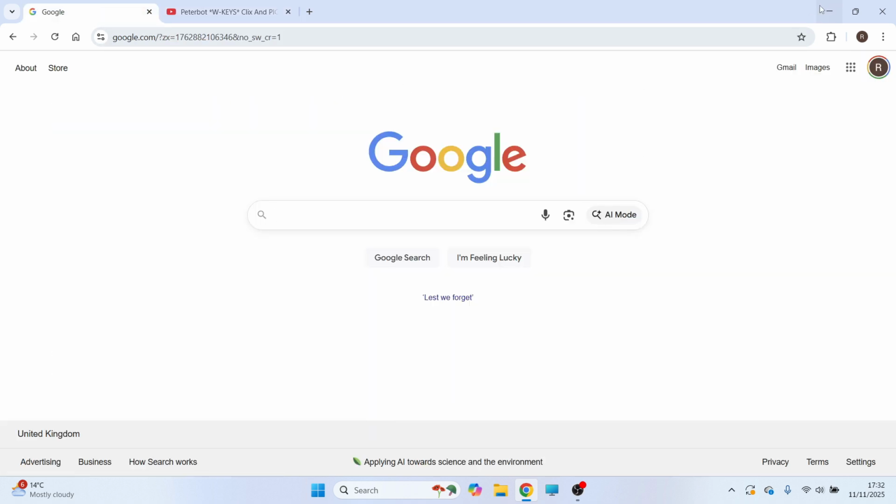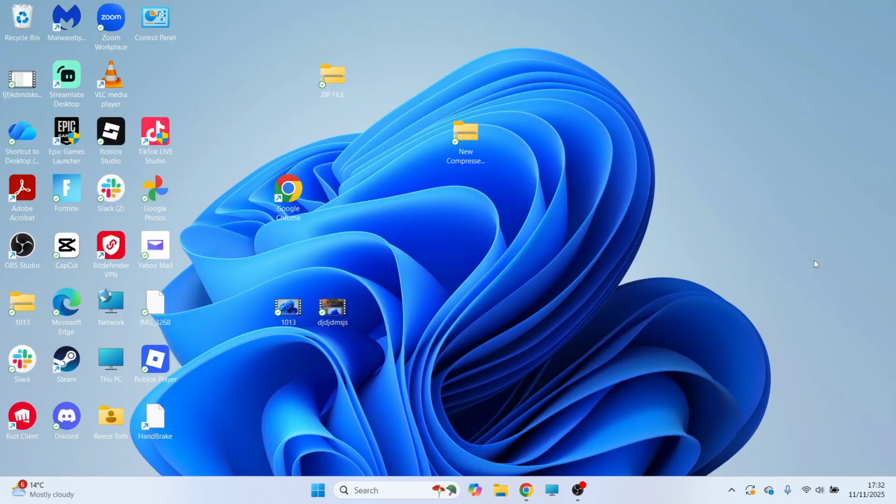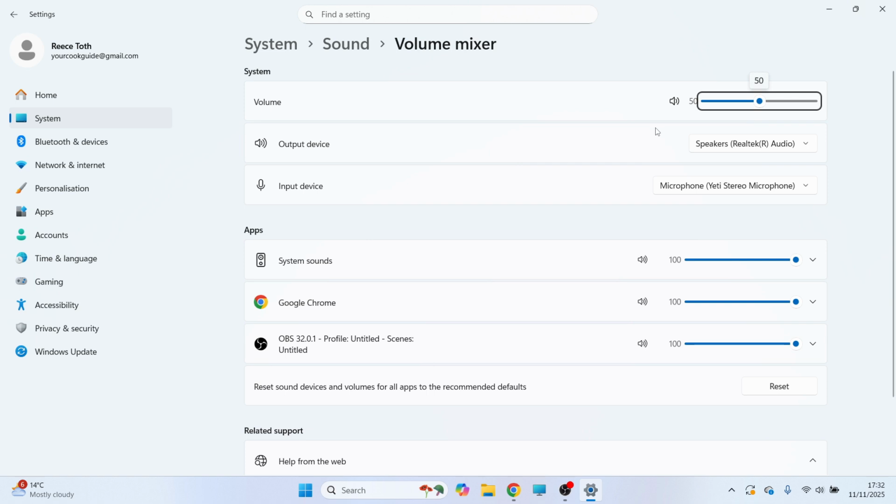If it's still not working, another solution is to come over to your desktop. You can then right click on the volume icon in the bottom right hand side and click on Open Volume Mixer. Now obviously make sure your volume is turned up like so, and just make sure it's not muted as well. For the output device, click on the drop down arrow and make sure this is set to either your speakers or your headphones, basically wherever you want the sound to be playing out from.